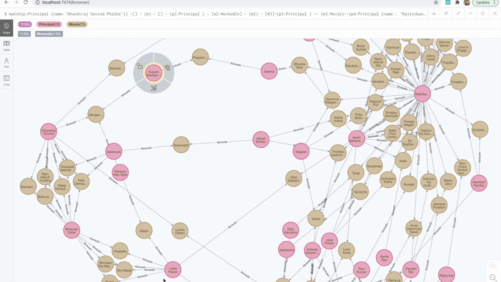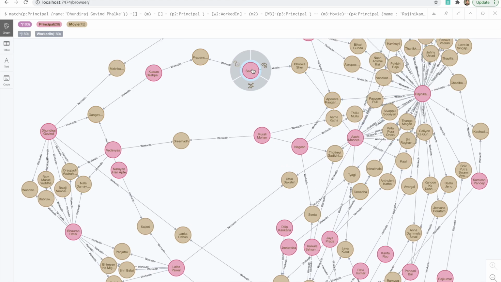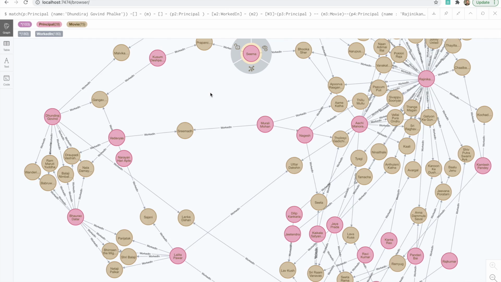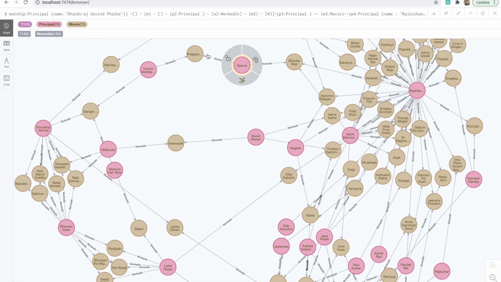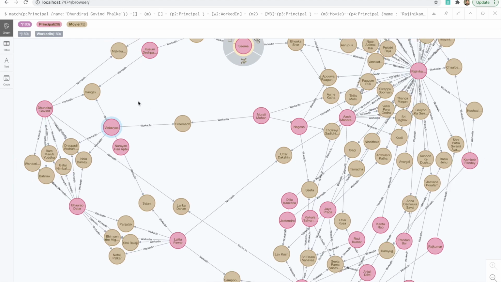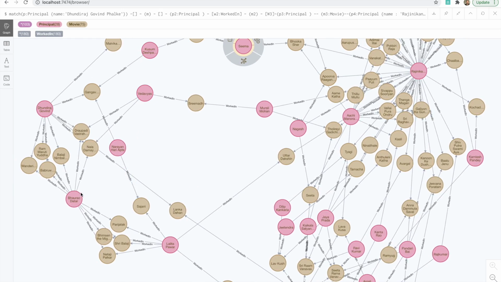So Kushum Deshpande, if you see, we don't have her birth and death here. Probably she is a less known artist. And then Seema, I think we don't have birth and death here for her as well. But I think we should use some other platform to explore those people. From here, we can try to trace the relation between how Rajnikant and Dada Saheb Phalke are related to the various artists. Now, Ved Vyas, again, we all know who he is.